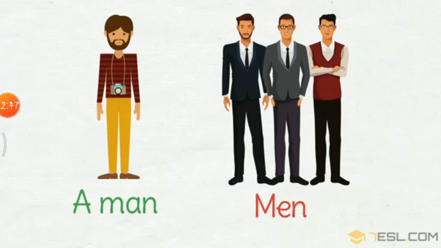A single man, and more than one, the plural form of man, is men. You can see there is a change in the spelling. So always keep in mind, these plurals you will always have to remember.